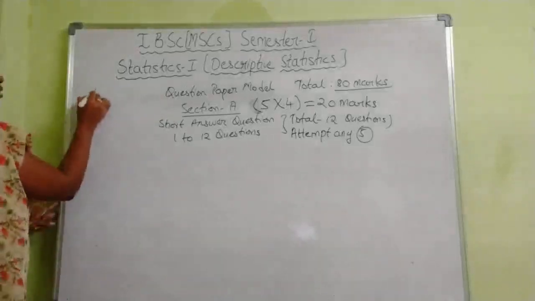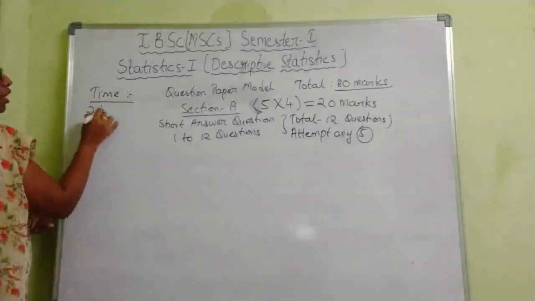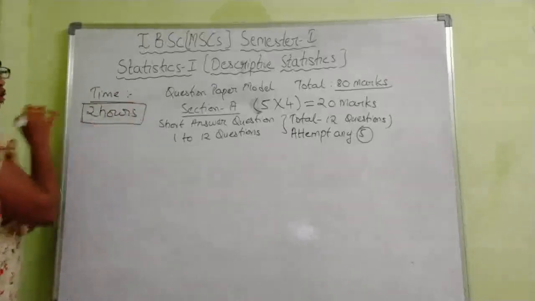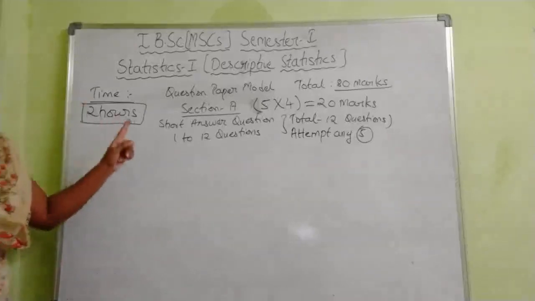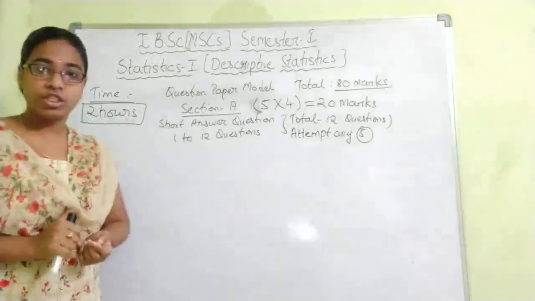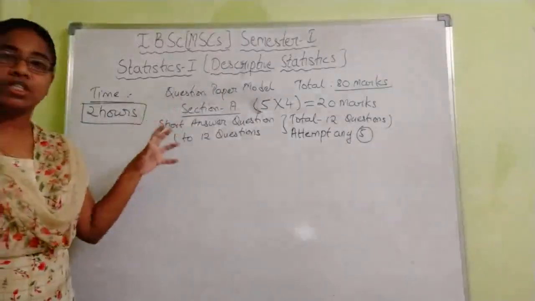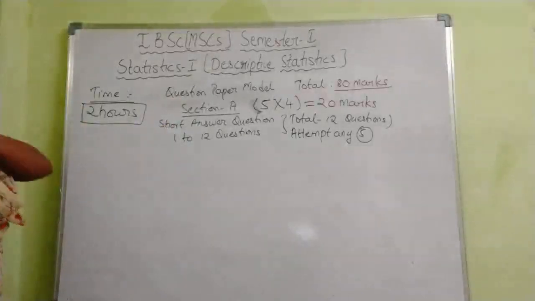So remember the time. What is the time duration? Only 2 hours. Your time duration is only 2 hours. The exam will be only for 2 hours. Remember that you have to finish your exam within 2 hours. It is not a 3 hours paper, since the number of questions to attempt is reduced in each section. So this is about section A.